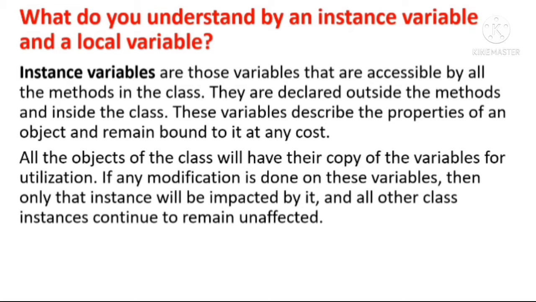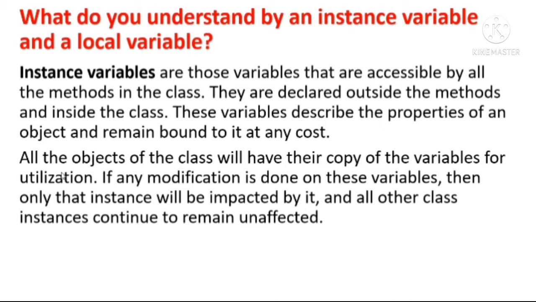So the answer is, instance variables are those variables that are accessible by all methods in the class. They are declared outside the methods and inside the class. These variables describe the properties of an object and remain bound to it at any cost. Okay, I hope this point is clear to you.